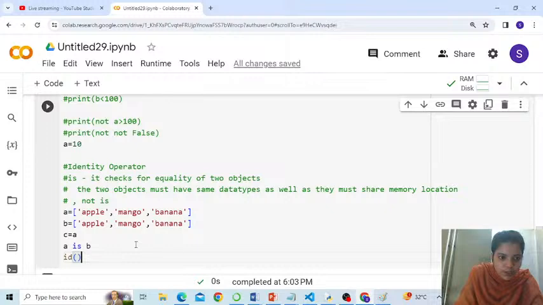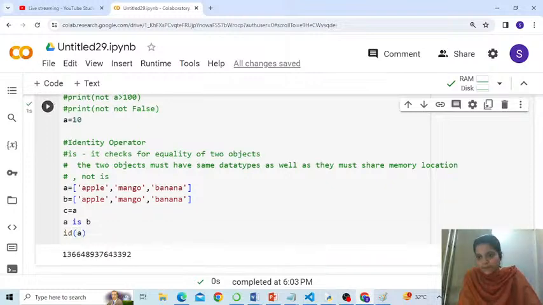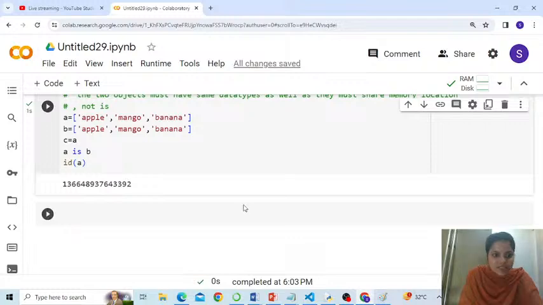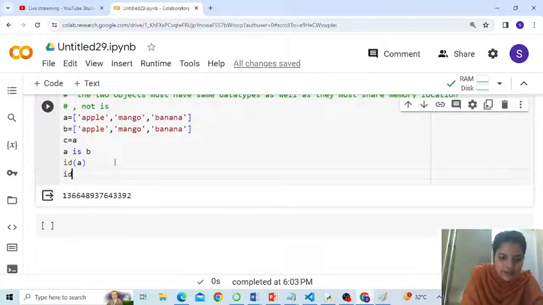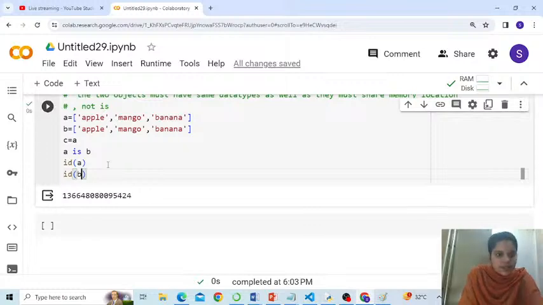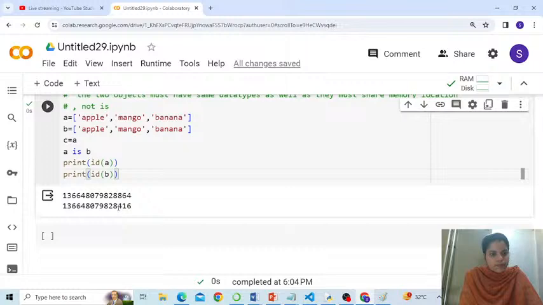See, check the ID of A, that returns a memory location. Check, this is the ID of A. Check what is the ID of B. Let me say print the ID of A, print the ID of B. You see the two IDs are different, am I right? The last number changes.